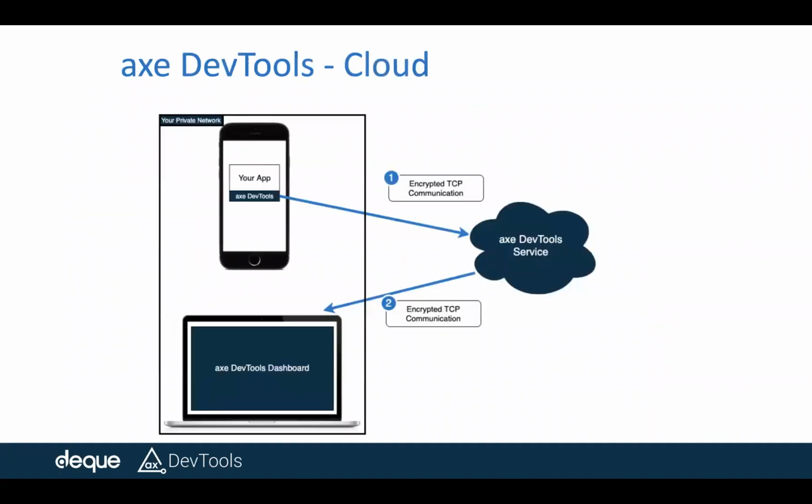Just to summarize in the picture, as you saw in the other picture, it's the same thing. The only difference is that the Axe DevTools service sits on the cloud, which communicates. And when I say you see the results on the dashboard, it means the browser web UI on your laptop, which is what we showed here.